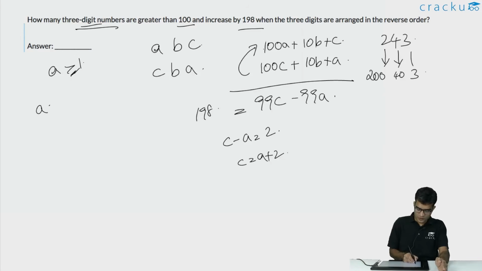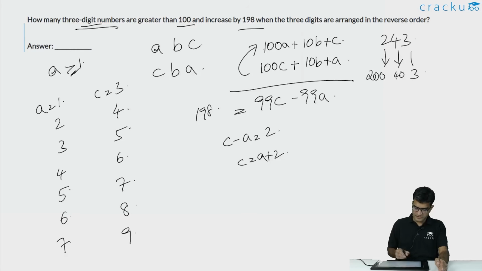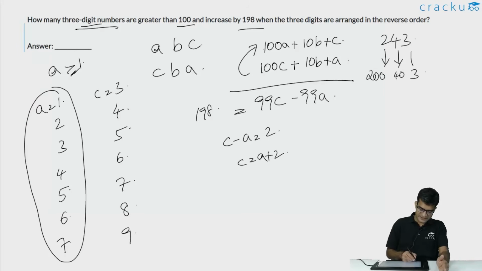If A is equal to 1, C is equal to 3. If A is equal to 2, C is equal to 4. If A is equal to 3, C is equal to 5. If A is equal to 4, C is equal to 6. If A is equal to 5, C is equal to 7. If A is equal to 6, C is equal to 8. And if A is equal to 7, C is equal to 9. We want the three numbers A, B and C to be strictly less than 10 because they are single digit numbers. So the number of values that A can take is 7.